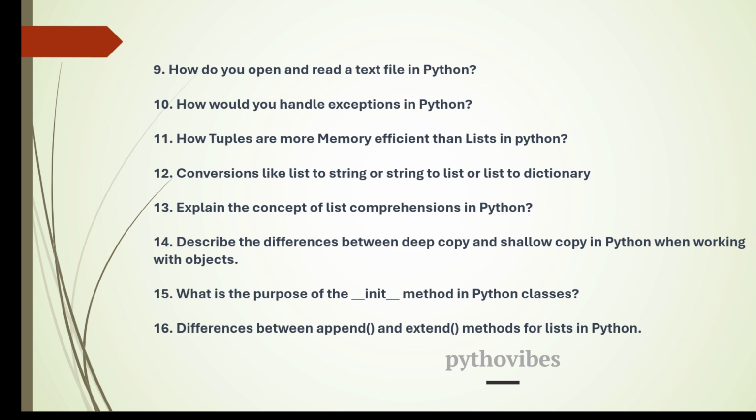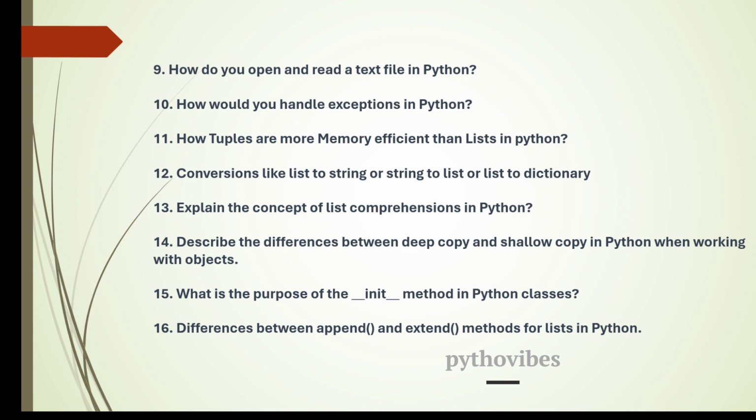And the 13th question is, explain the concept of list comprehensions in Python. If you have an understanding of list comprehensions, you can mention it. Otherwise, you can skip this part, because nowadays everybody understands list comprehension, and that is the reason I have mentioned it here. Basically, list comprehensions are an enhanced way of writing for loops over a list. When we want to iterate over a list and execute some conditions, we can go for list comprehensions. These are somewhat faster than the regular for loops we use on list objects. That is how you can explain list comprehensions here.